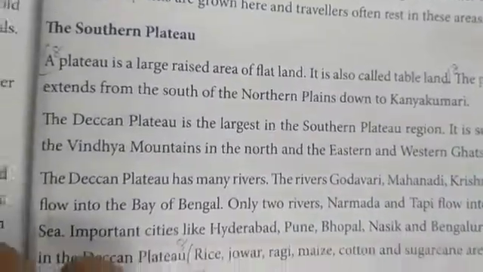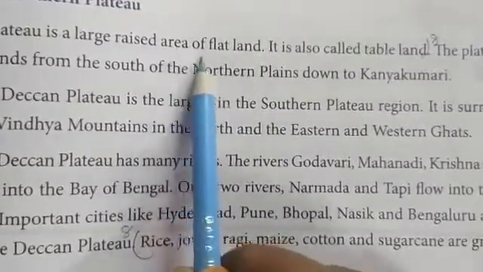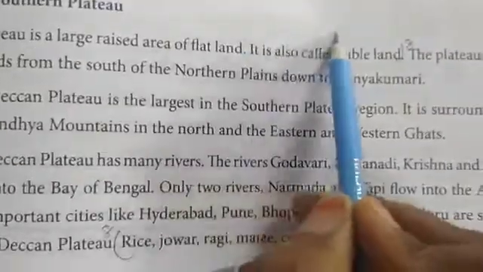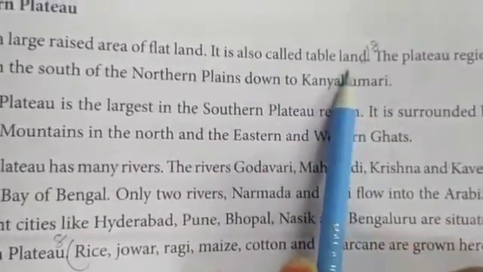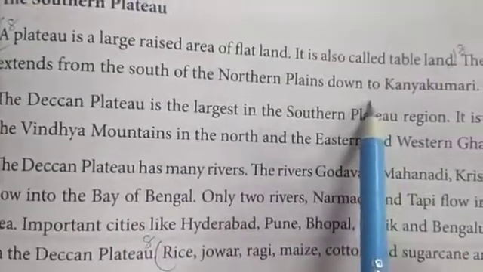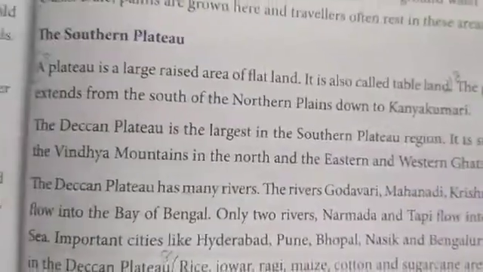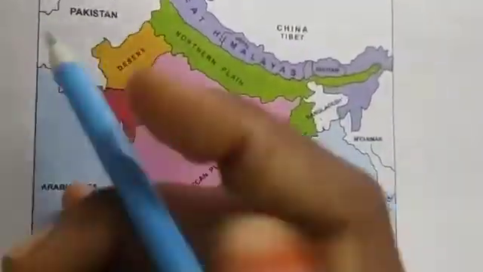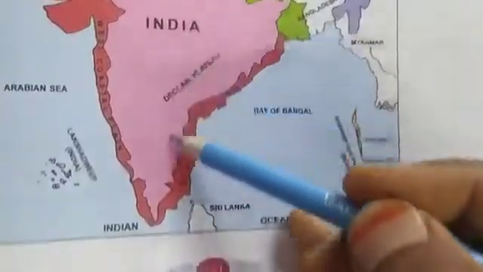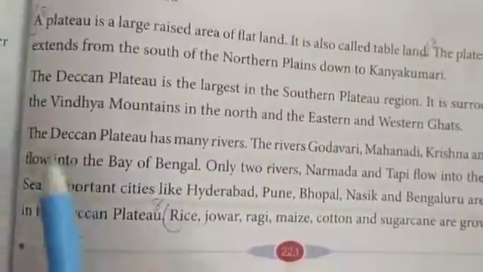Now about the southern plateau. A plateau is a large raised area of flat land. It will be very flat, and it can also be called a tableland. The plateau region extends from the south of the northern plains down to Kanyakumari. Okay, from here to Kanyakumari. All of this is called the southern plateau.